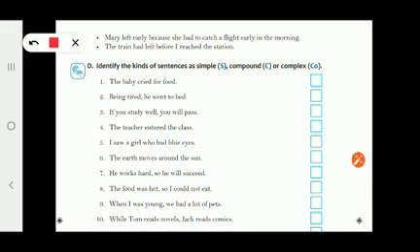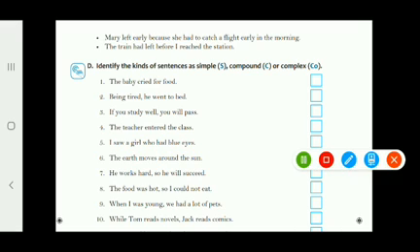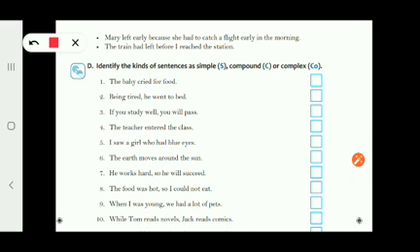Now we see the third one, if you study well, you will pass. In this sentence you can see one independent clause and the other one is the dependent clause. So it is a complex sentence. Now we see the fourth one. The teacher entered the class. One single independent clause, so it is a simple sentence.